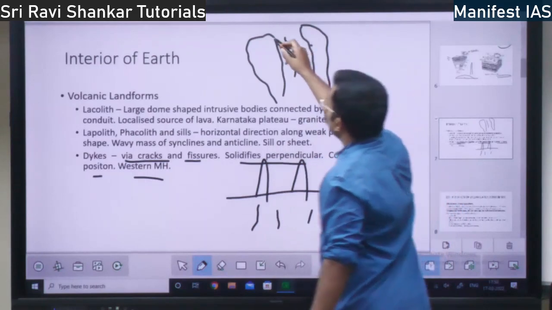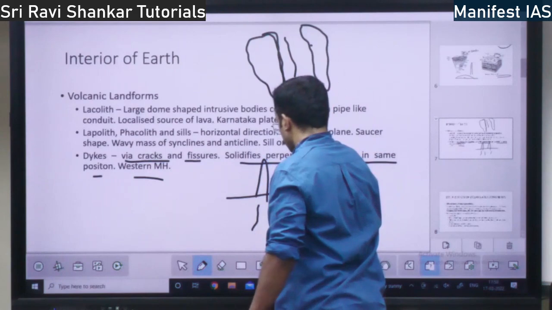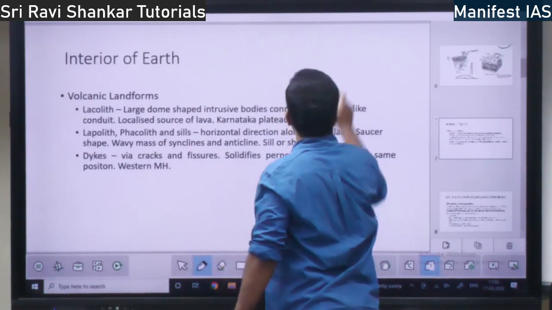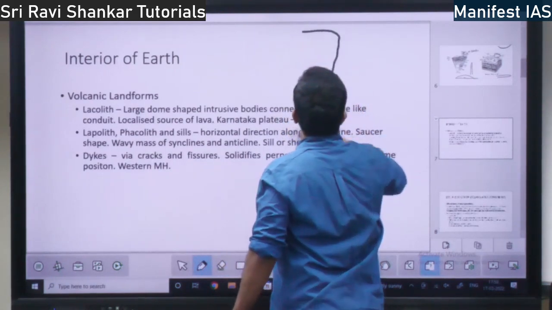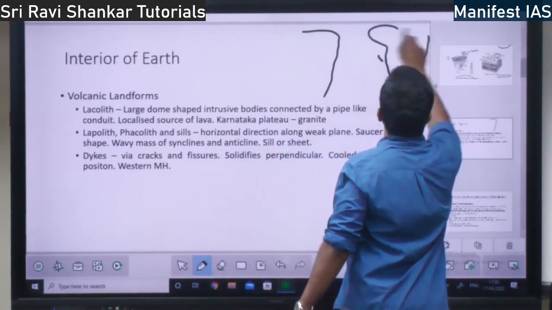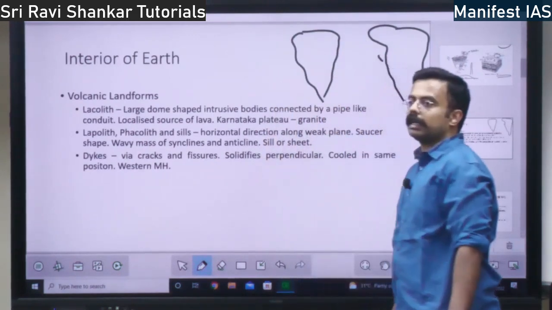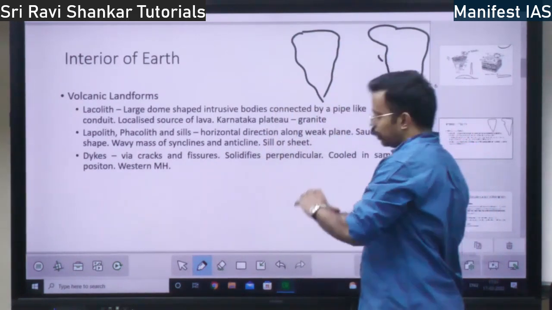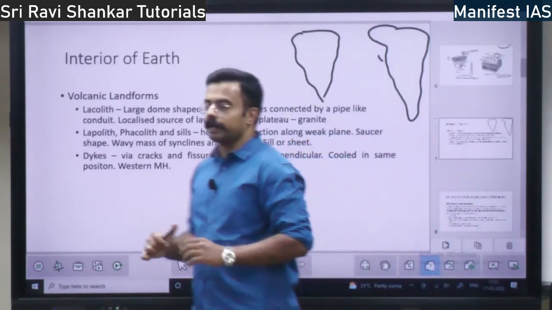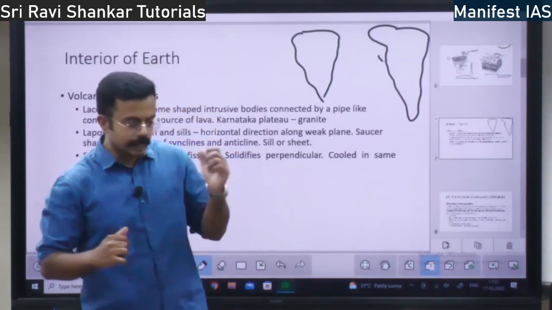I'll draw a neater diagram. So you have South America and this is somewhat Africa. If you fit these two bodies, this will fit perfectly. That is the proof given by Alfred Wegener, saying that both the bodies were together in earlier times.